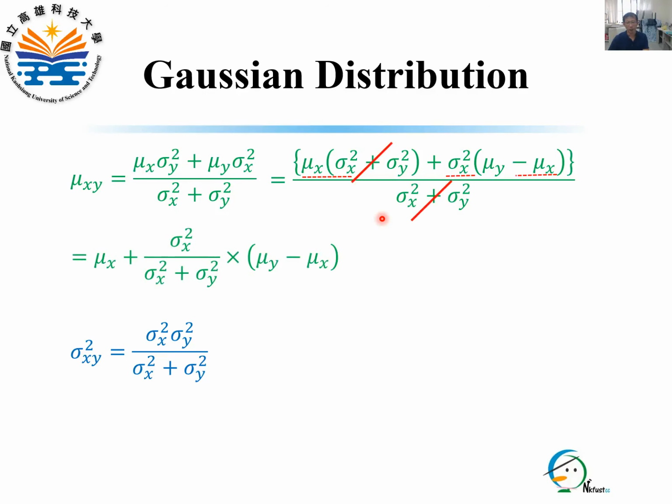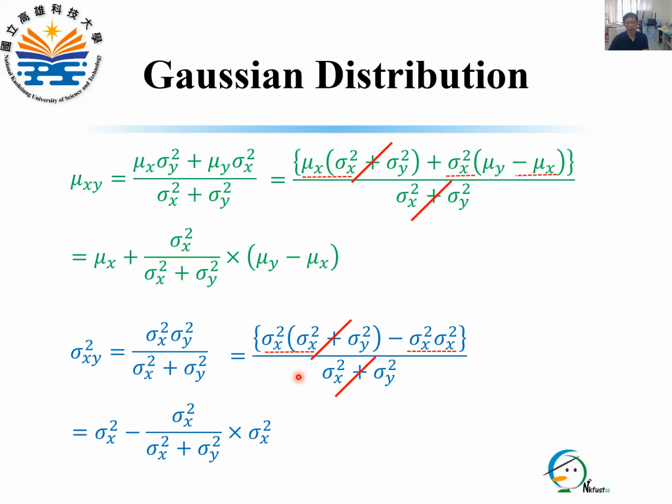Cancelling this term with its denominator puts mu x ahead. Like mu xy, we introduce sigma x squared times sigma x squared, cancel its denominator, and finally have this equation.